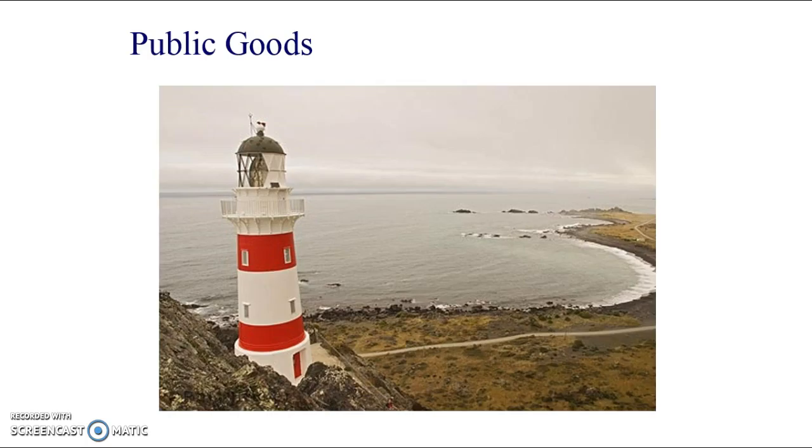I think casting shade onto someone is a trendy phrase nowadays for insulting somebody, but there is no way physically that we can block out the light without just turning out all of the light. So you can't just exclude one person from consuming the good without excluding everybody from consuming the good. It's also non-rivalrous because if there's a ship over here and there's a ship over here, the ship over here isn't going to take all of the light and mean that there's less light left for the ship over here. It doesn't work in that way. It's not like cake. More light for one person doesn't mean less for another.